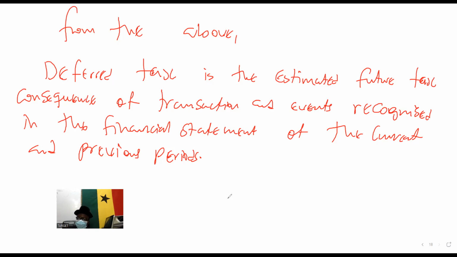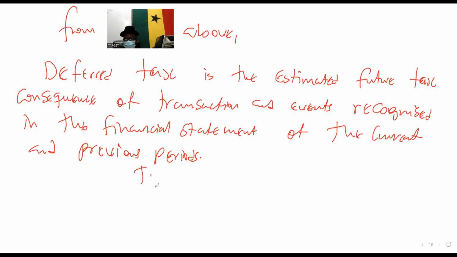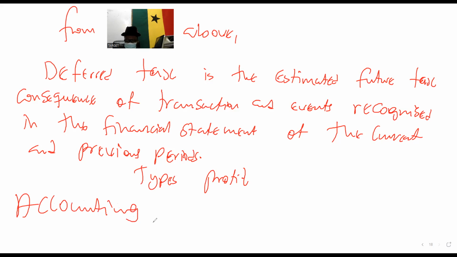Now, there are two types of profit. We have what you call accounting profit. Can you tell me the difference between an accounting profit and taxable profit?